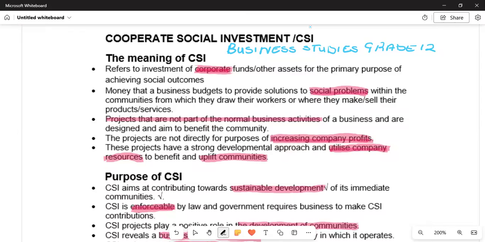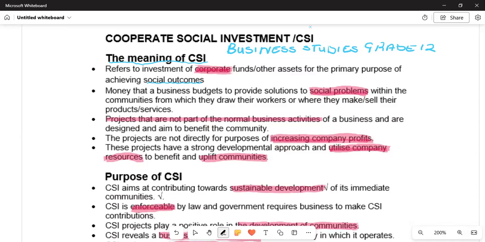Today's business, we are going to talk about Business Studies Grade 12 under Corporate Social Investment, CSI. So, without wasting time, let's go to the meaning of corporate social investment. It refers to the investment of corporate funds or other assets for the primary purpose of achieving social outcomes.